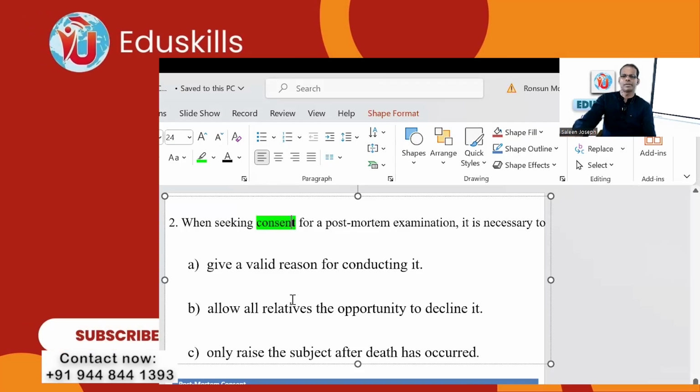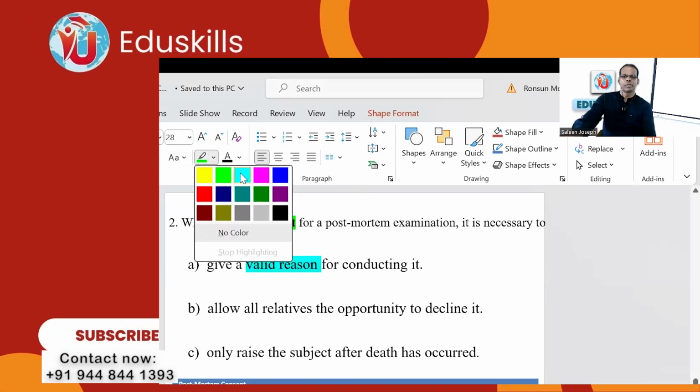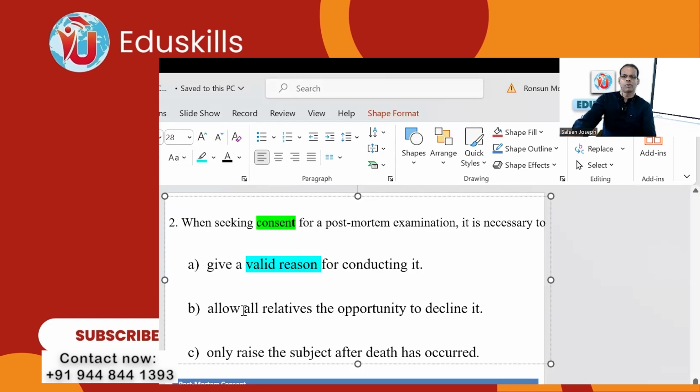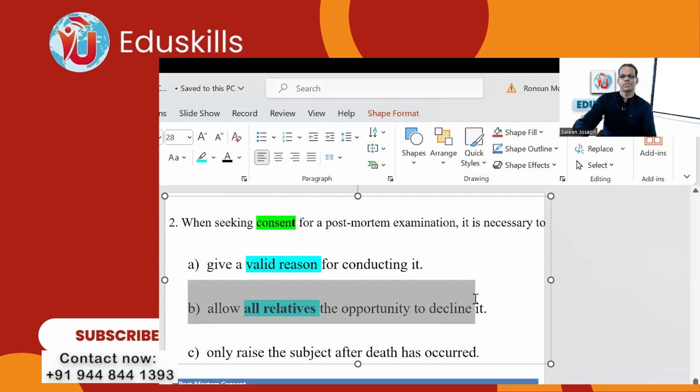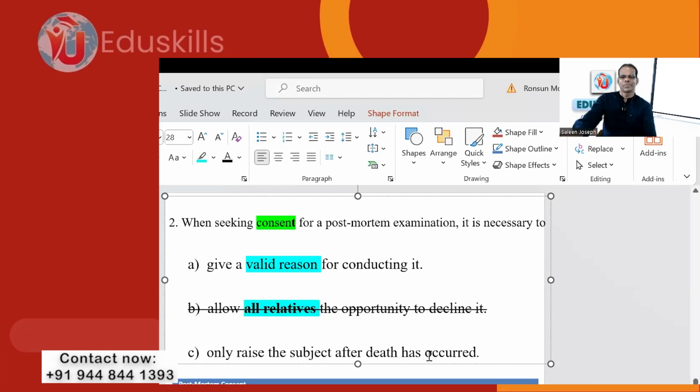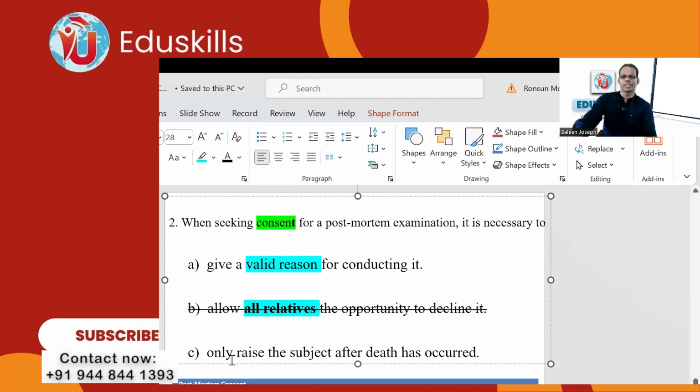Give a valid reason for conducting it. Valid reason. Then option B, all relatives. Is there some problem? Absolute. If there is an absolute, what happens? Eliminate. We can eliminate. And the third one: only raise the subject after death. Only. Remove.